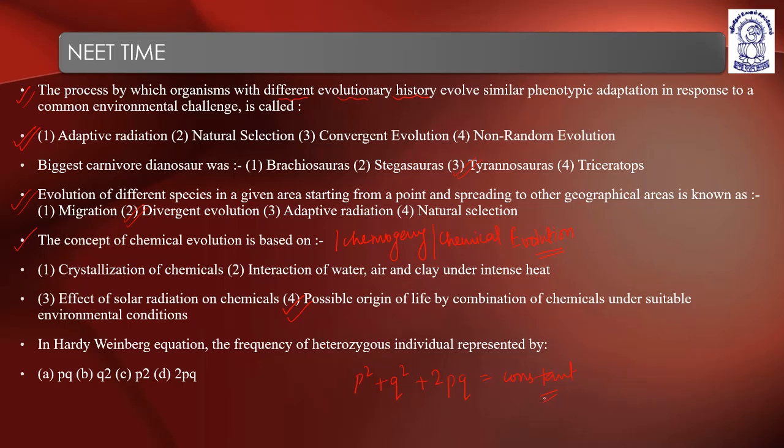P and q represent the gene frequencies of a particular group, but 2pq represents the gene frequency of a heterozygous individual. So here the answer is 2pq, option D. These are the NEET questions from the previous years.